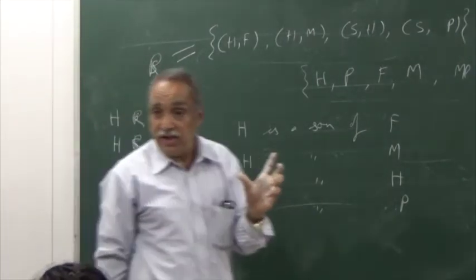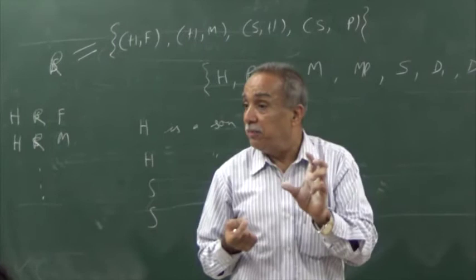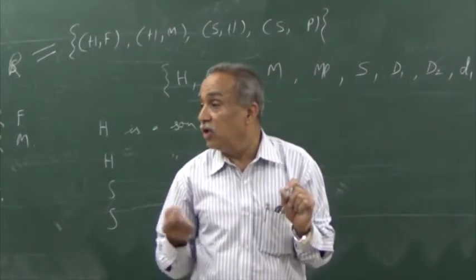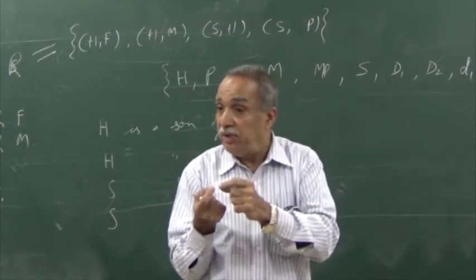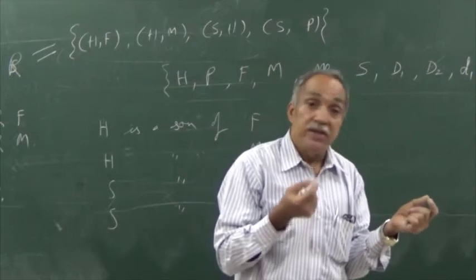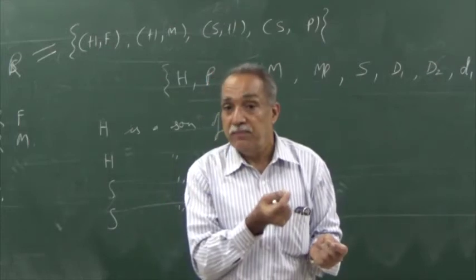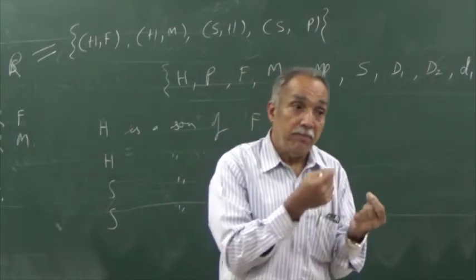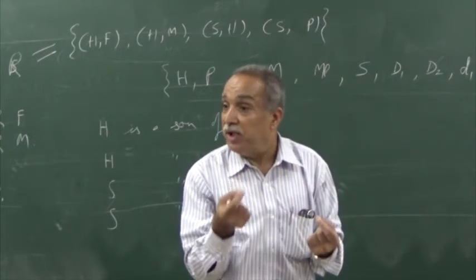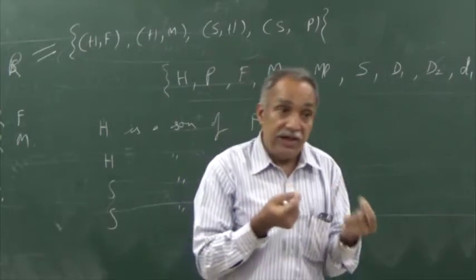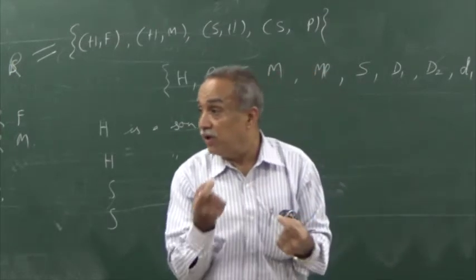Whenever there is a set A and there is a relationship defined on A, I can have that relationship described as a subset of A cross A. Whenever there are two sets A and B, there is a relation between members of A and members of B. That relationship completely can be described by a subset of A cross B. Every relation between members of A and members of B is obtainable as a subset of A cross B. Every relation that exists between members of a set A is obtainable as a subset of A cross A.